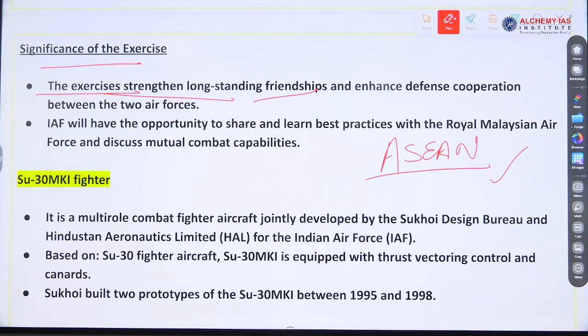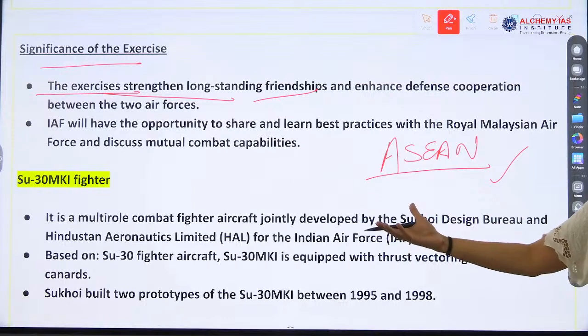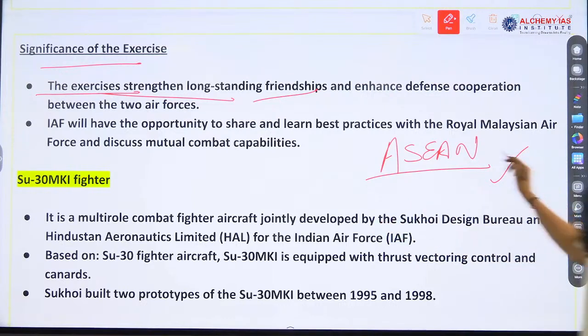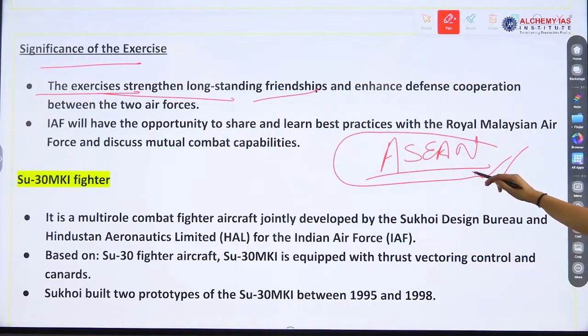Yes, so Malaysia becomes important, yes or no? Right, for ASEAN, because India is very much interested in ASEAN. Why? Because SAARC is not functioning and other bodies are also not functioning. So we can have better opportunities in ASEAN countries. So Malaysia forms a part, right? So this is why it is very, very important.